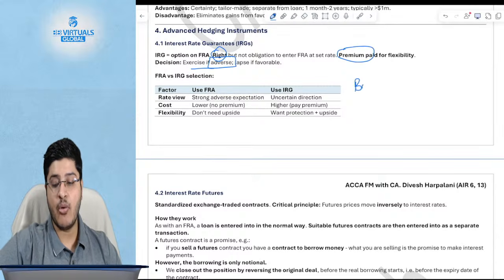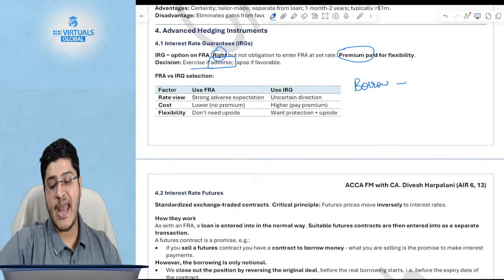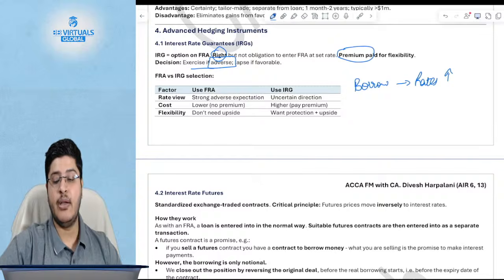If you wanted to borrow, and the rates have moved up, but you had locked the rate with the FRA, so you will say I will exercise the FRA.